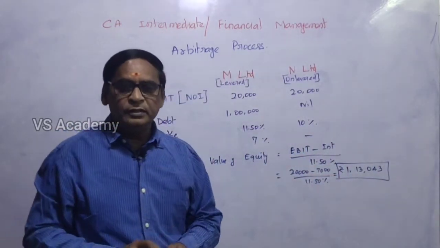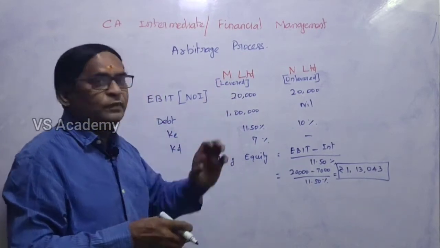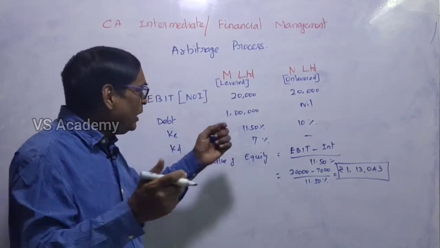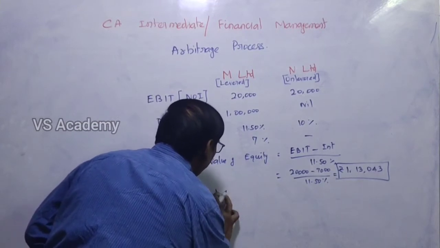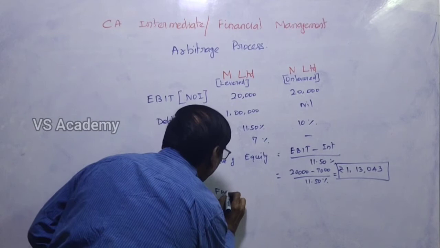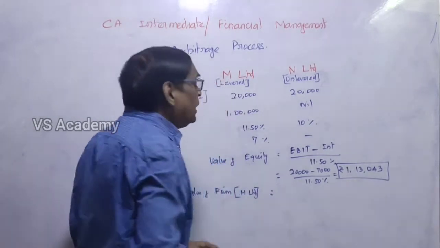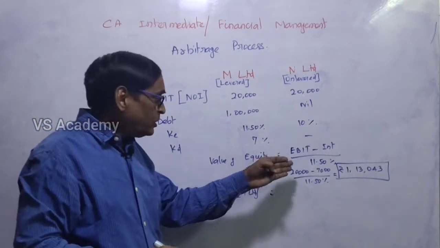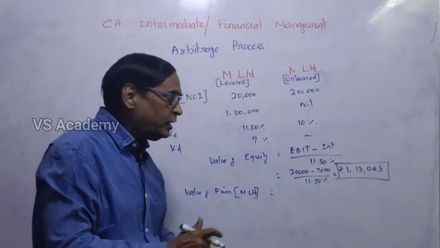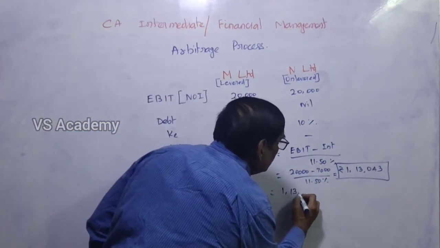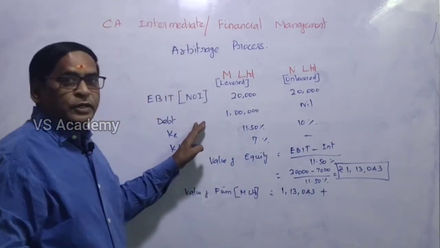So what will be the value of the firm? The total value of M Limited. The value of the firm equals the value of equity plus the value of debt. The value of equity is 1,13,043 rupees plus the debt value of 1 lakh.